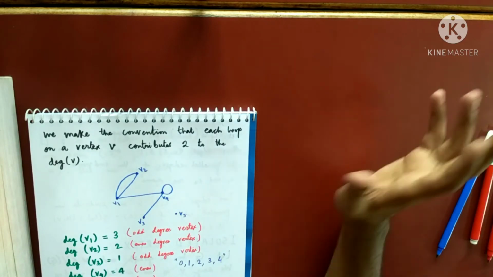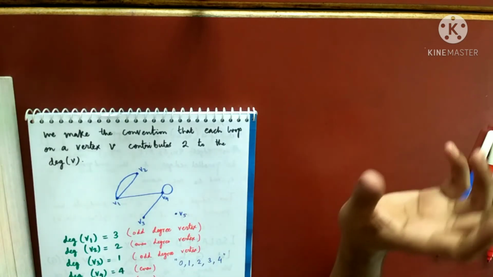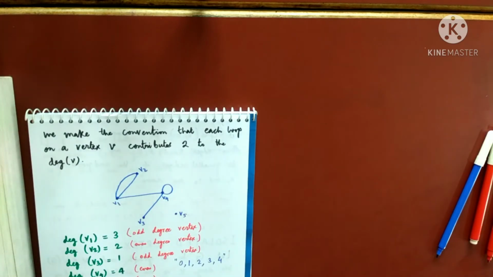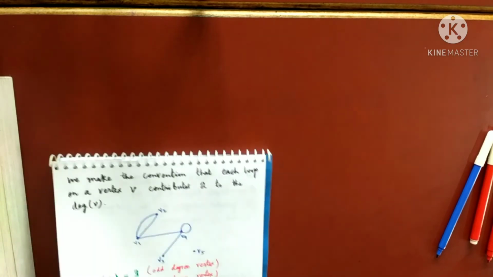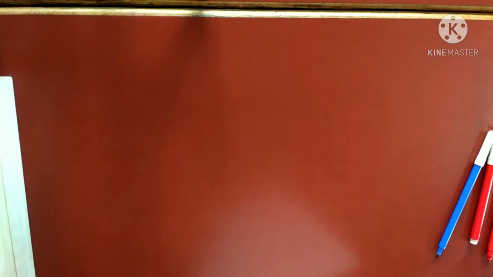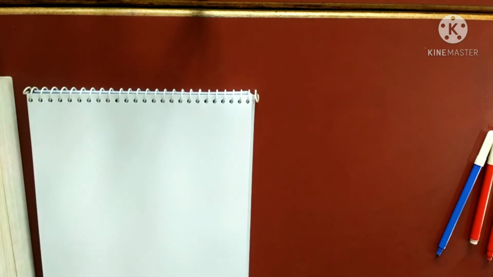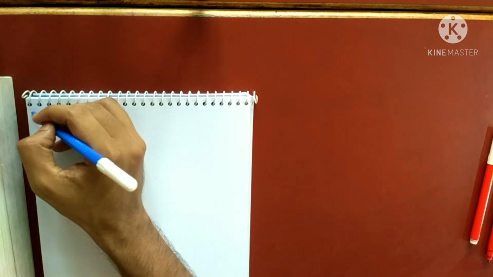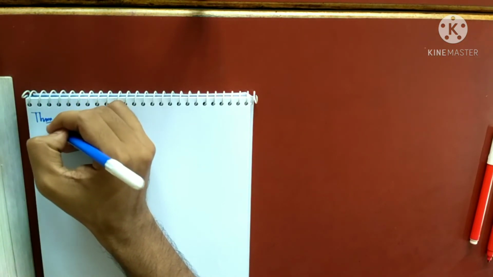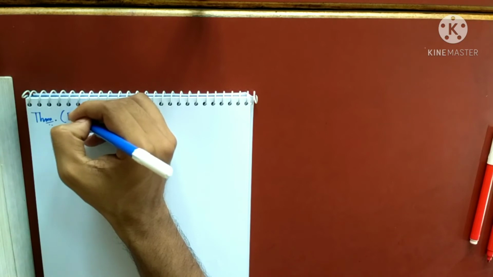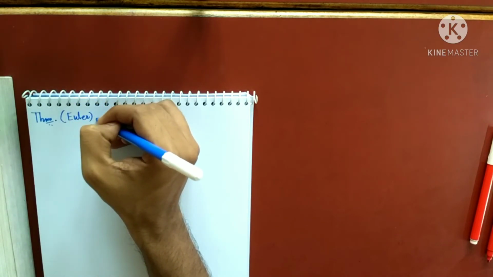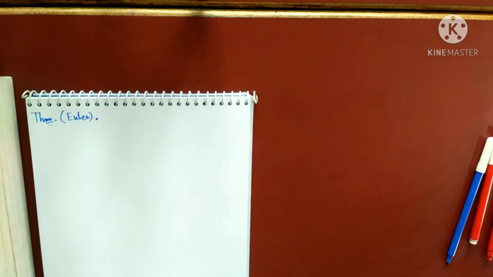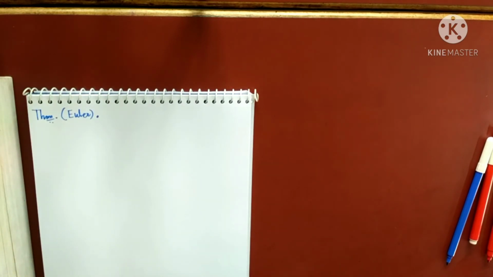Euler said that the sum of all the degrees is always an even integer, and not only that, the sum will be equal to twice the number of edges. So this is the first property of a graph that we will study now, and this was proved due to Euler. So I'll do the first property or the first theorem of graph theory. This was proved by Euler. So what does Euler say? Let me state it.